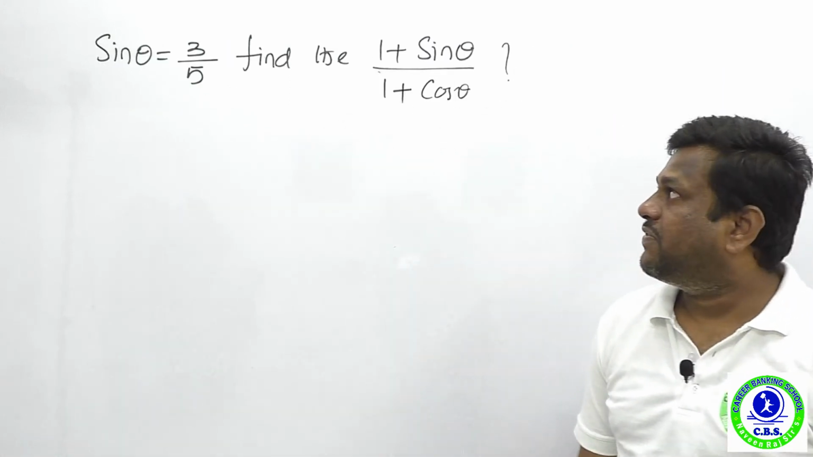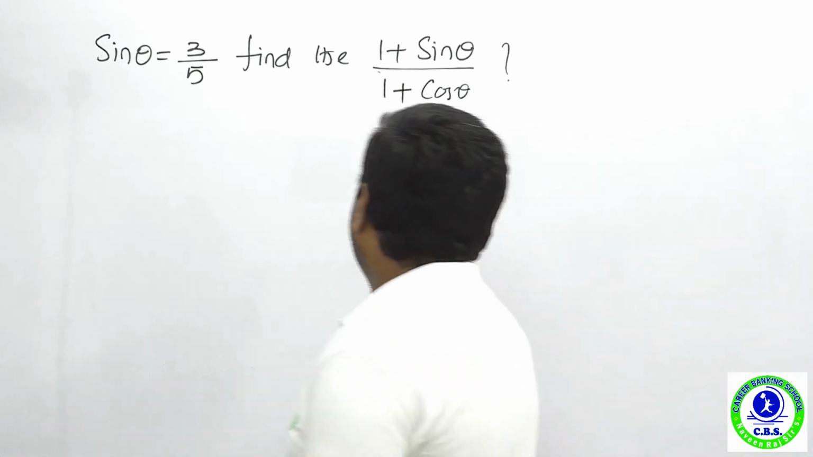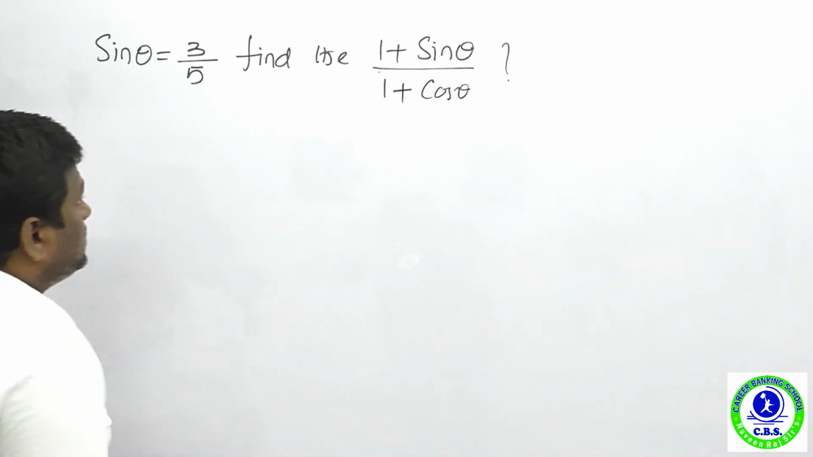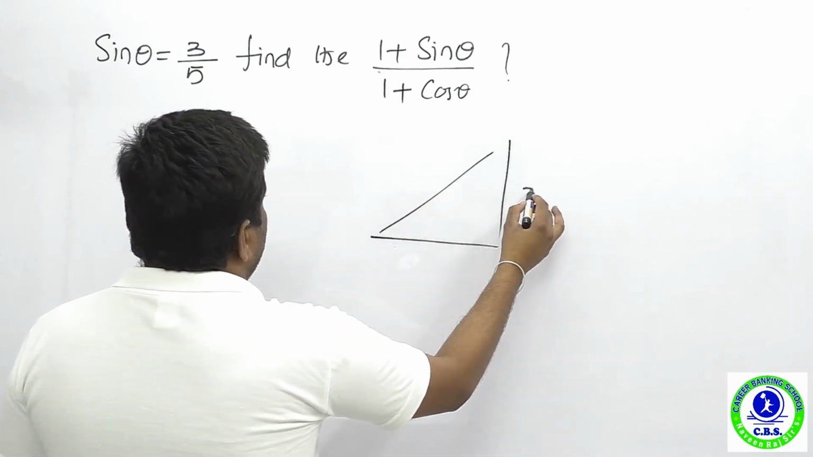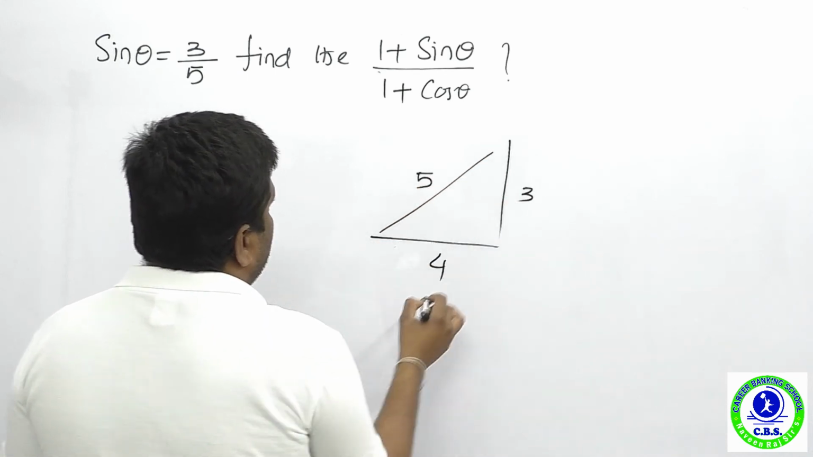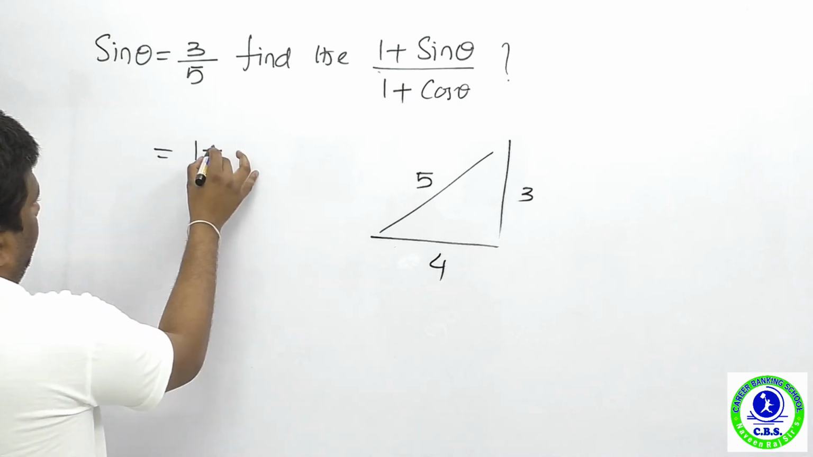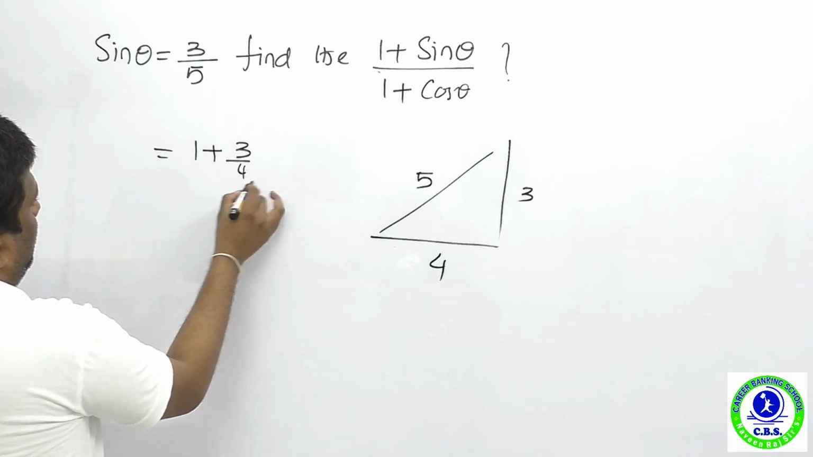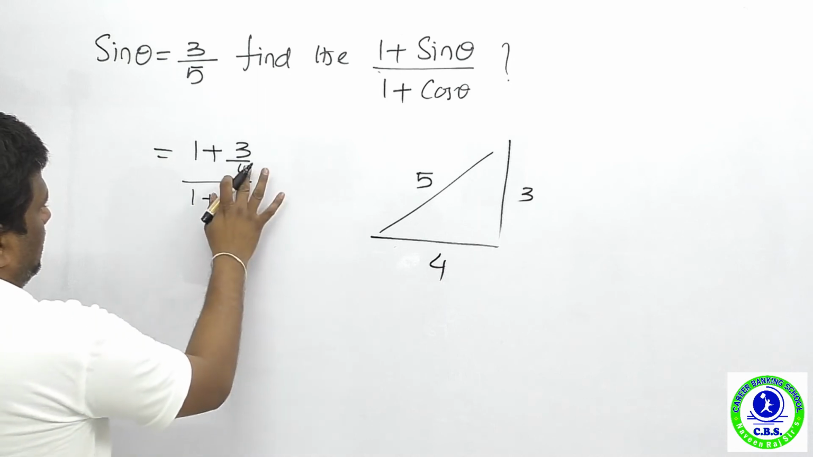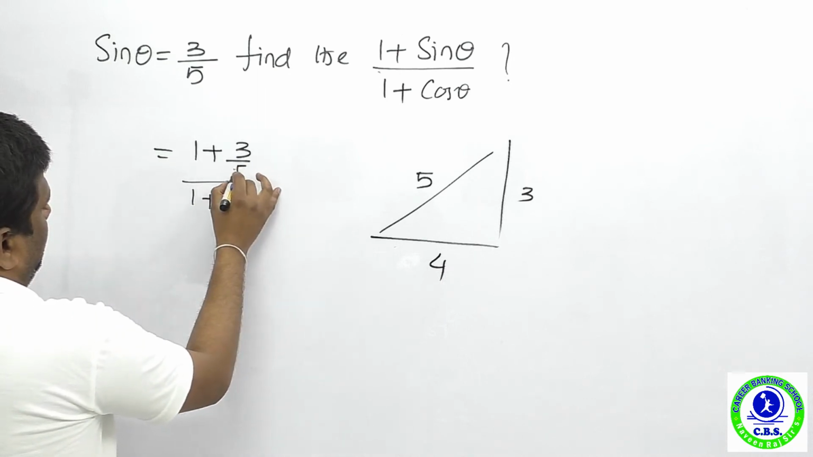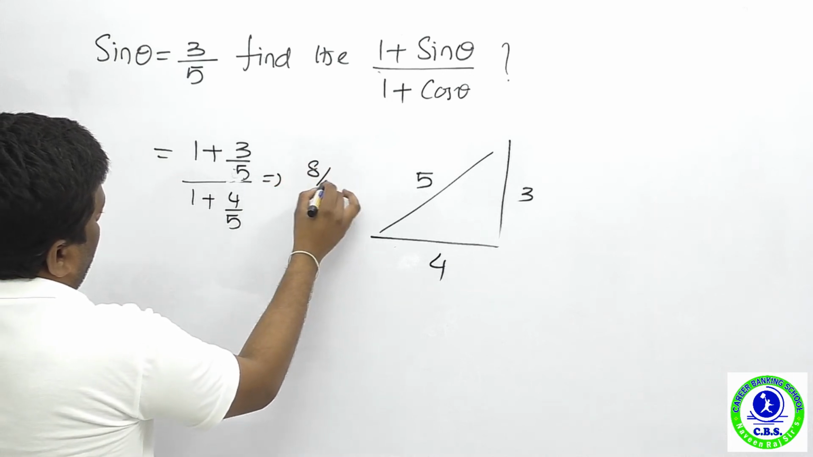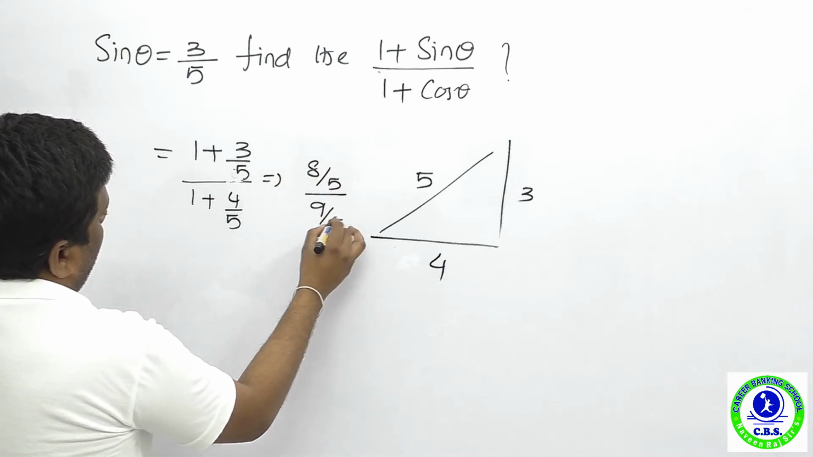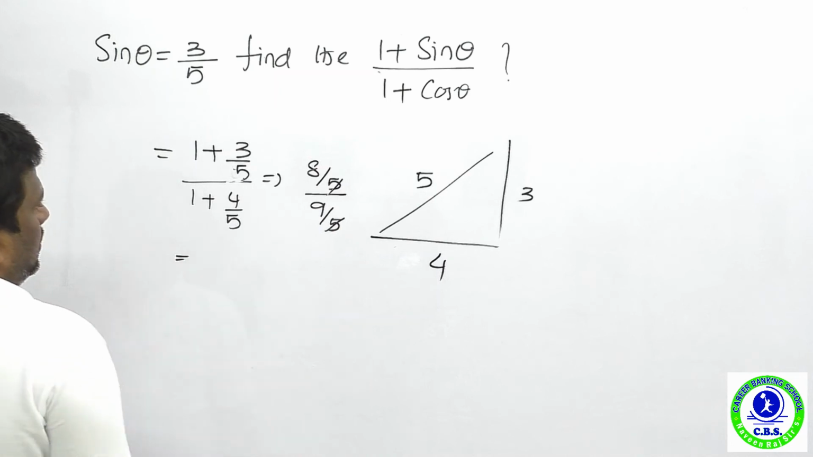Sin theta is equal to 3 by 5. Find (1 plus sin theta) by (1 plus cos theta). So this is also a trigonometry question. This is 3, this is 5 and this is 4. Now 1 plus sin theta, so 3 upon 5, next cos theta is 4 upon 5. Nothing but what? 8 upon 5, 9 upon 5, 5 cancels.